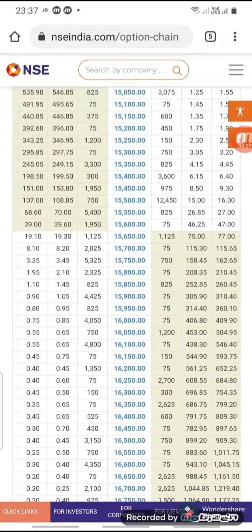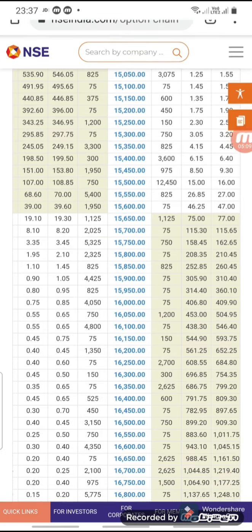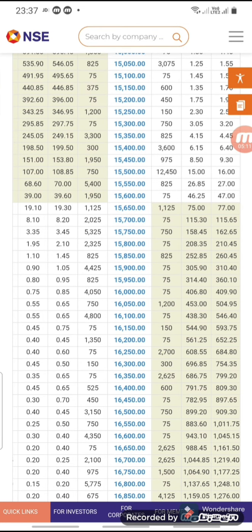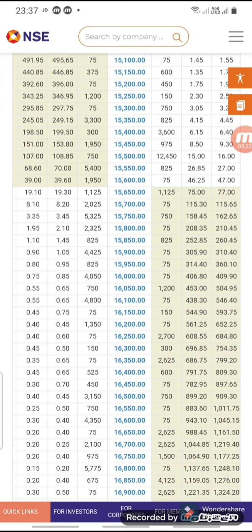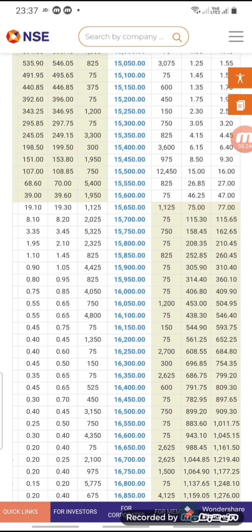So friends, we know the range of the Nifty for today's scenario: 15,450 is the support for the Nifty and 15,700 is the target. This is the range between which the market is playing.